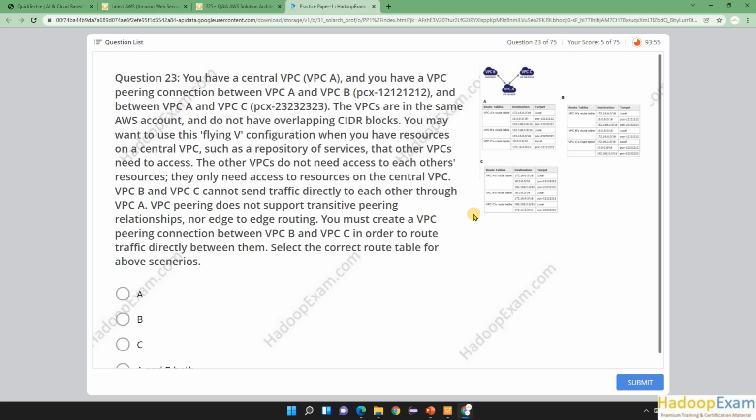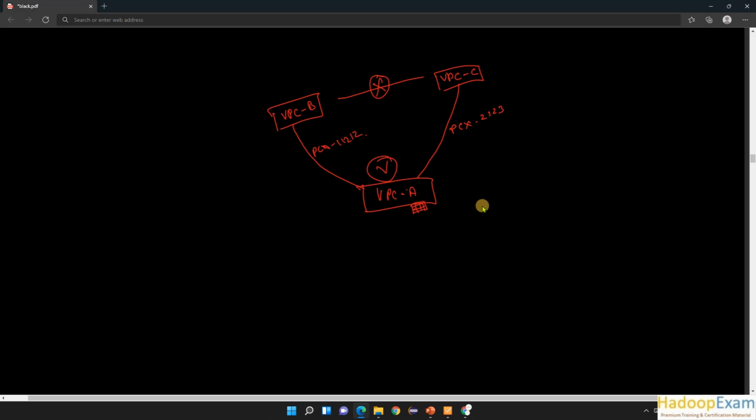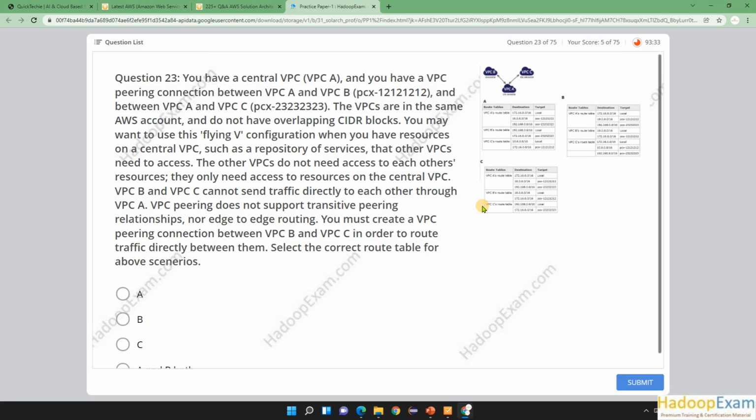VPC peering does not support transitive peering relationships nor edge-to-edge routing, correct? It means that even if you have a connection between A and B and between A and C, you cannot connect B and C via A. That is not possible at all. There is no transitive connection. Whatever connection you want between VPCs, you have to explicitly create a new connection. You must create a VPC peering connection between VPC C and VPC B in order to route direct traffic. Select the correct route table configuration for this scenario.